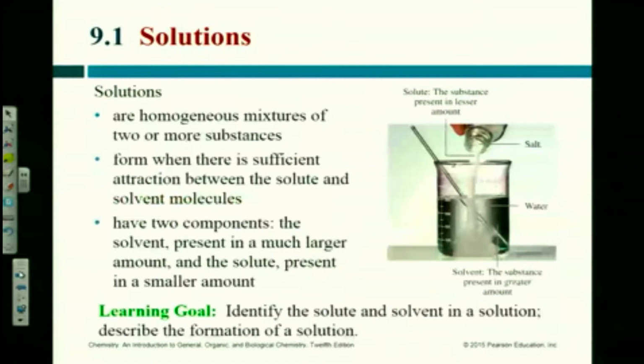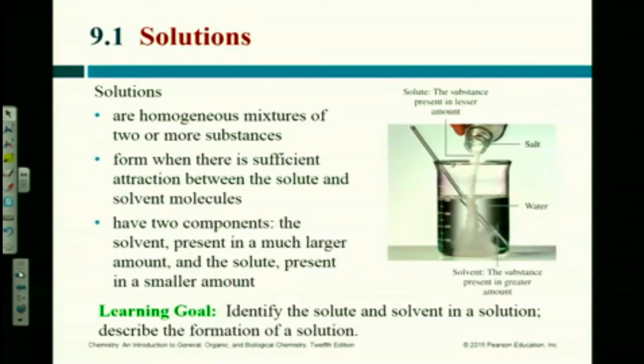Solutions are homogeneous mixtures. What does that mean, homogeneous? The same throughout, right? Heterogeneous means it's not the same. Homogeneous means, see, y'all learned something early on in the semester. Way to go. See? That'd be a good question. What does homogeneous mean?